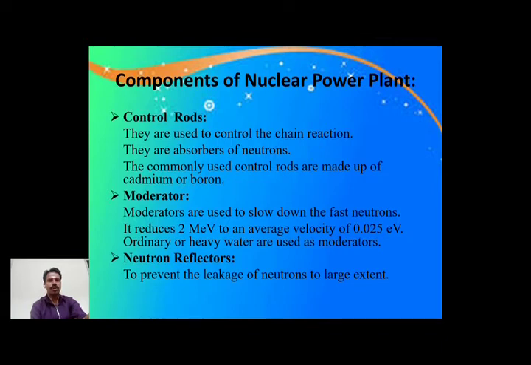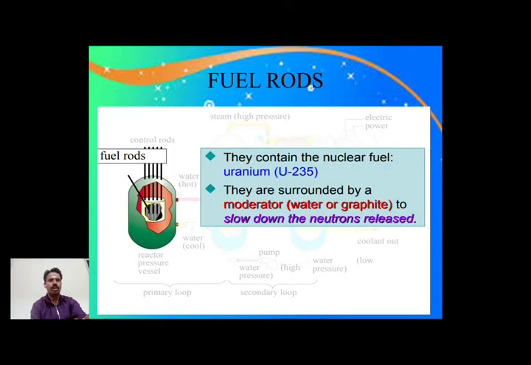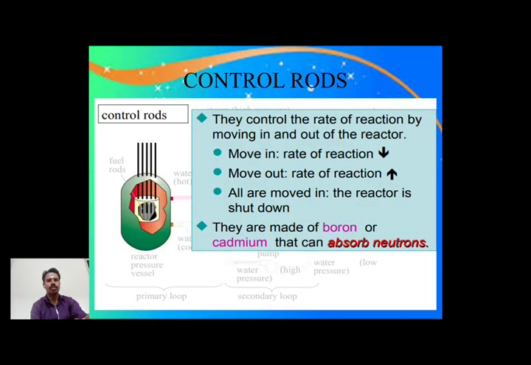Here we can use a moderator. Generally as moderator we can use heavy water. It reduces the speed of the neutrons. And then the nuclear reflector prevents the leakage of neutrons to the outside. It is a fuel rod containing nuclear fuel of uranium-235. It is surrounded by water or graphite, so it slows down the neutrons.